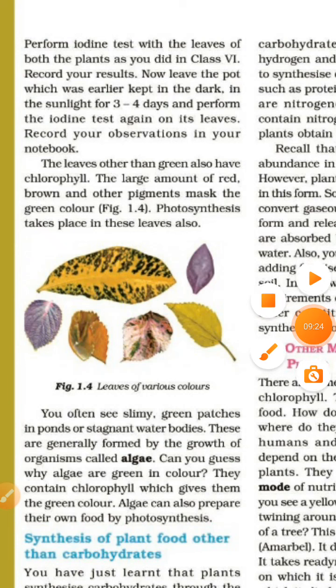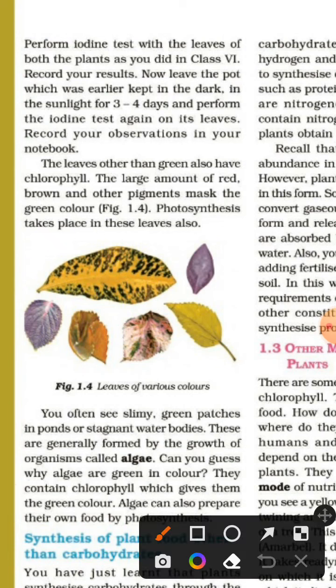Leaves other than green in color also have chlorophyll. The large amount of red, brown and other pigments mask the green color. Photosynthesis takes place in these leaves too. The leaves that are not green also have chlorophyll, and photosynthesis takes place in these leaves too. It is not seen as green because of the large amount of red, brown or other pigment in the leaves.